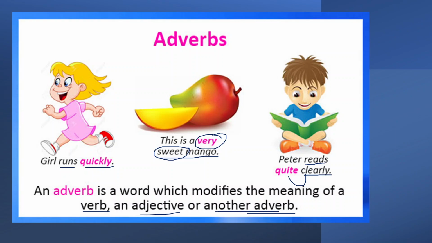So in this sentence you can see the word quite is modifying another adverb, that is clearly. Right, children? I hope now you have understood how adverb modifies the verb, adjective or another adverb in a sentence. Modifies means gives more meaning to the sentence, to the word, right?